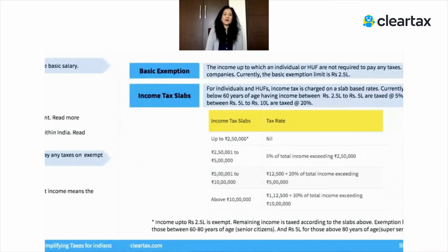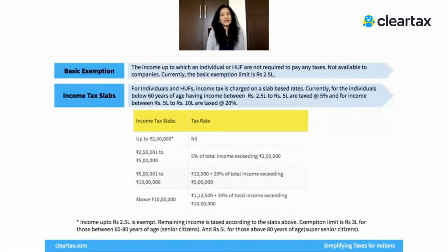All right, moving on to some more important terms. Many a times we hear exemption limit, or minimum exemption limit, or minimum taxable income, right? We hear all of these terms. So just to give you a quick backdrop, in India, there is a basic exemption limit, which means there is a basic amount of income which is not taxed for anybody who's paying taxes in India, and that limit is currently at 2.5 lakhs, right? So 2.5 lakhs is our basic exemption limit.